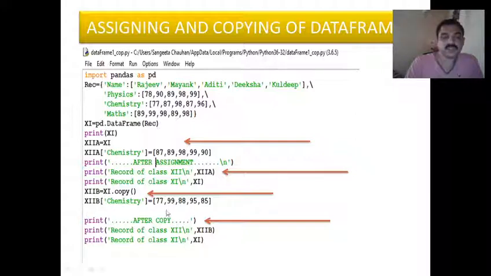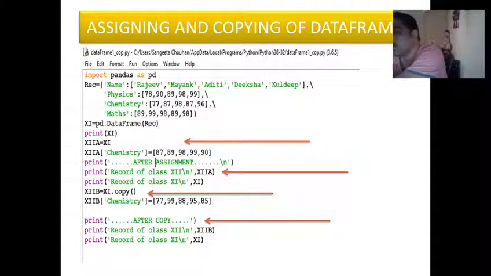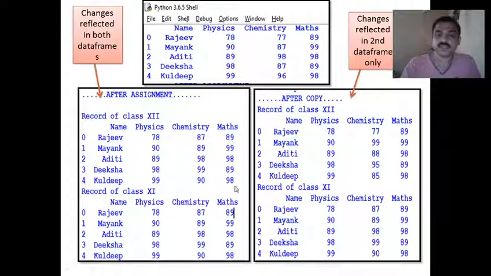So if you are displaying 12b and 11, 11 will show the earlier marks and 12b will show the new values, because here a copy of the data frame is made. So changes whatever are done are not reflected. You can notice here in chemistry marks, both the data frames don't show the same value because it is a copy of the earlier data frame.